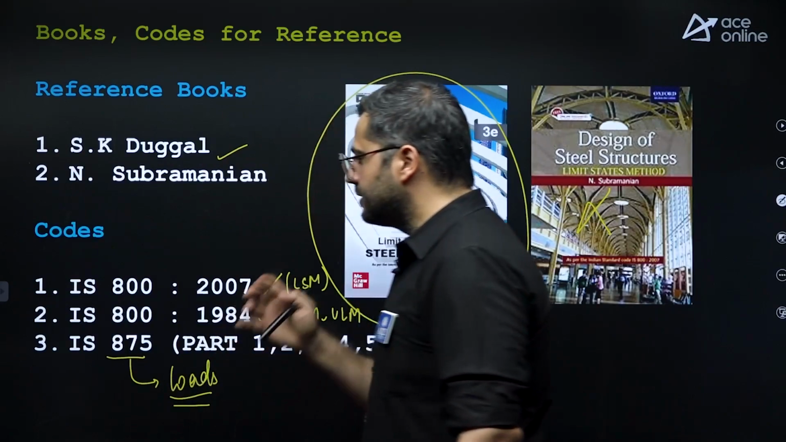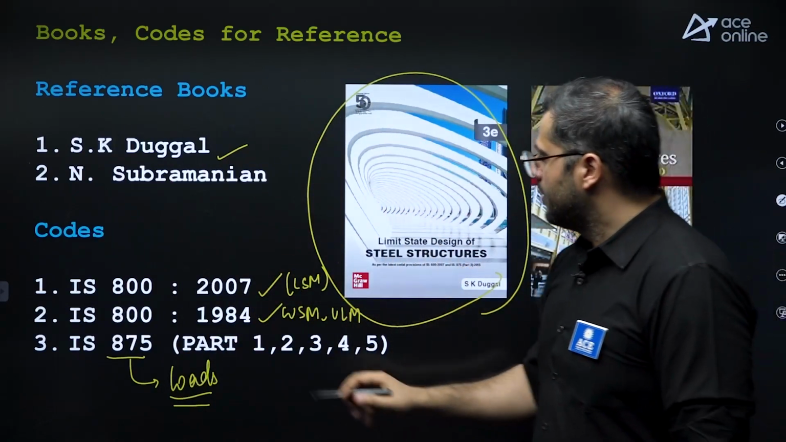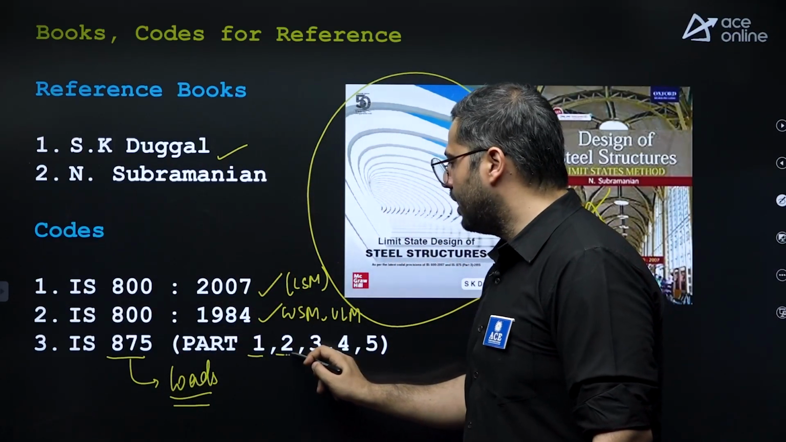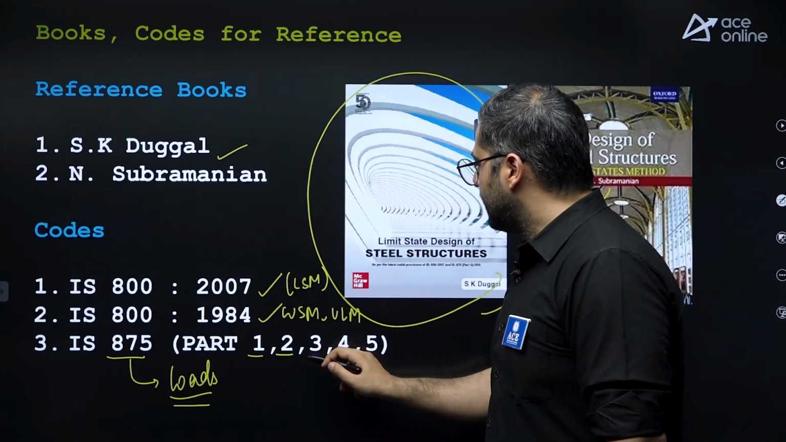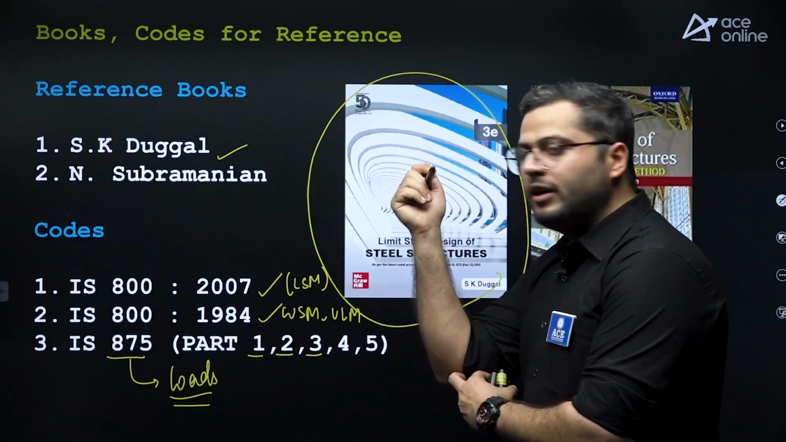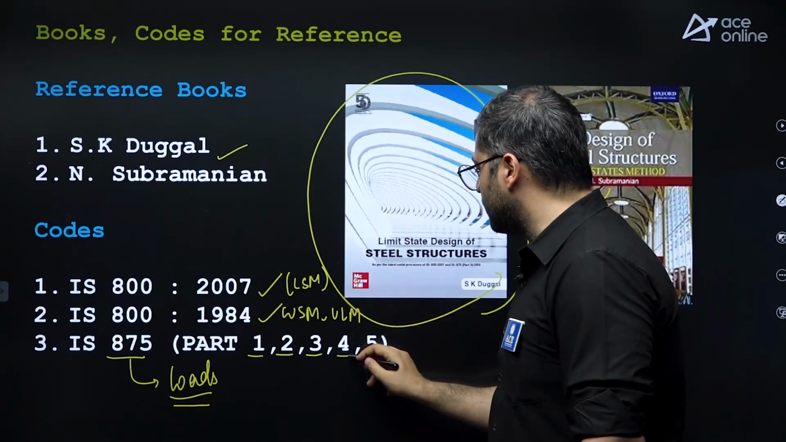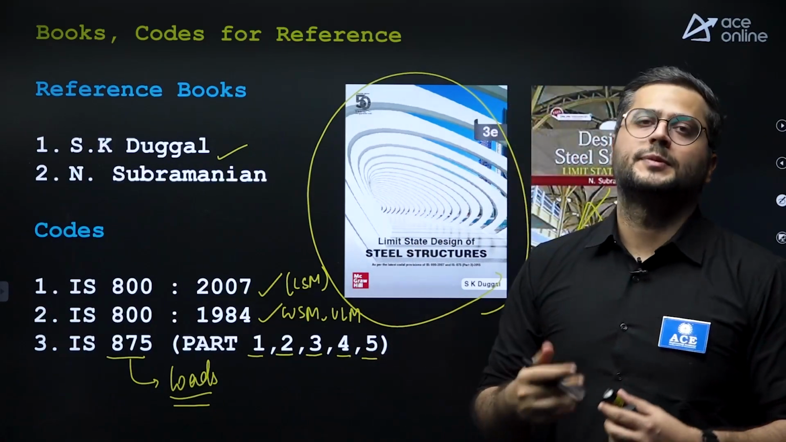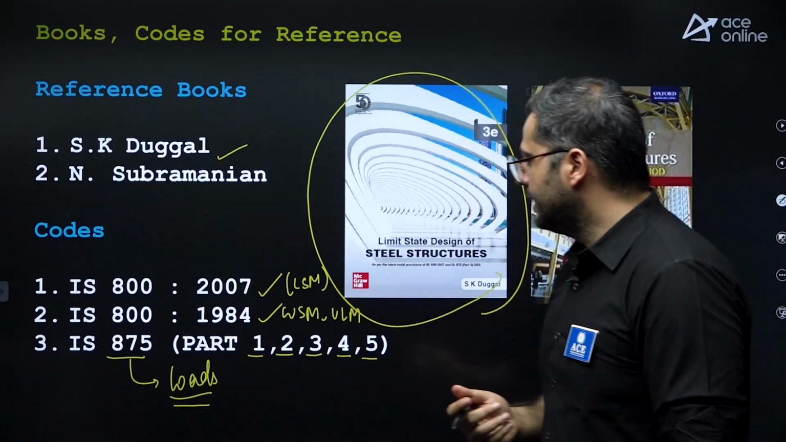In this particular case, there are total 5 parts. Part 1, this is for dead load. Part 2, this is for live loads. Part 3, this is for wind loading. Part 4, this is for snow loading. Part 5, this is for some special loads and accidental loads, right?